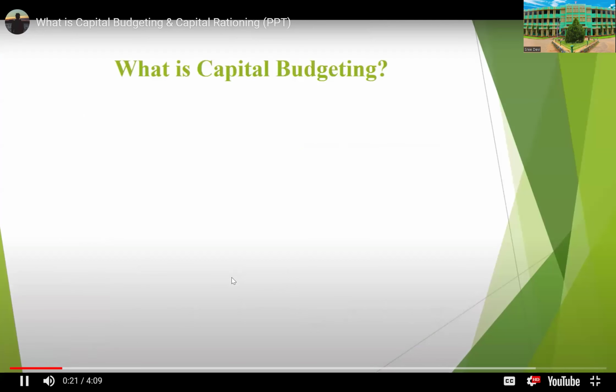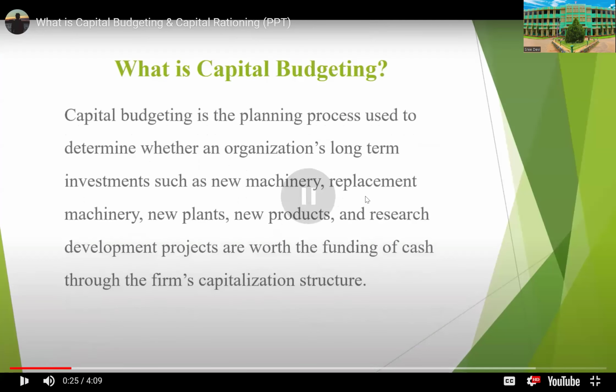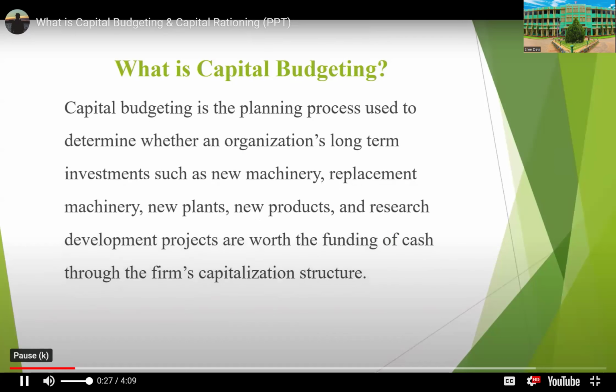And what is capital budgeting? It is the planning process used to determine whether an organization's long-term investments, such as investment in new machinery, replacement of machinery, new plants, new products, and research and development projects, are worth the funding of cash through the firm's capitalization structure.